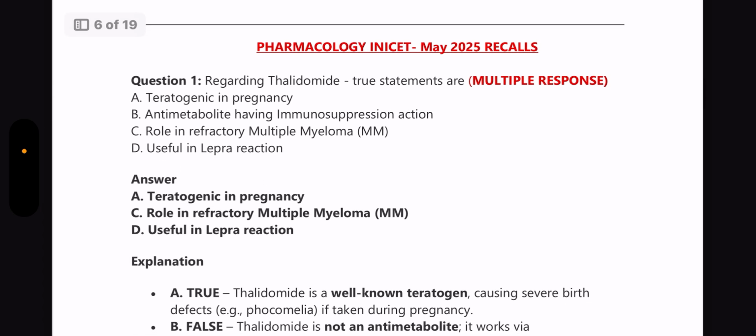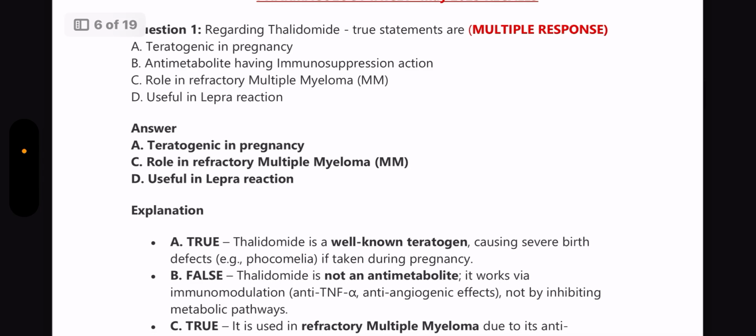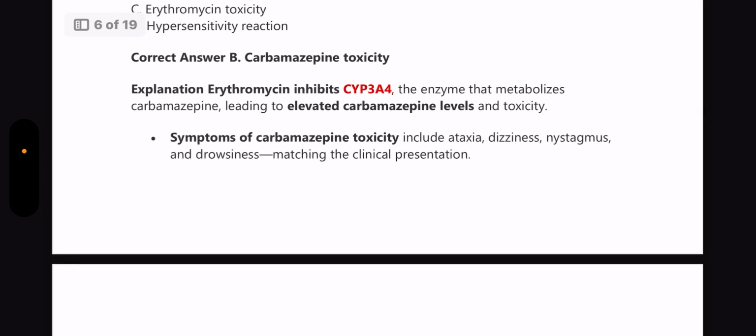Moving on to pharmacology questions. Regarding thalidomide, true statements are, and this is a multiple correct answer question: teratogenic in pregnancy, role in refractory multiple myeloma, and useful in lepra reaction. The wrong statement is anti-metabolite having immunosuppression action. Thalidomide is not an anti-metabolite. It works via immunomodulation.